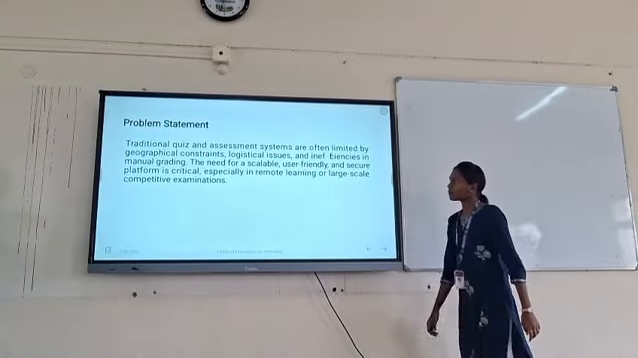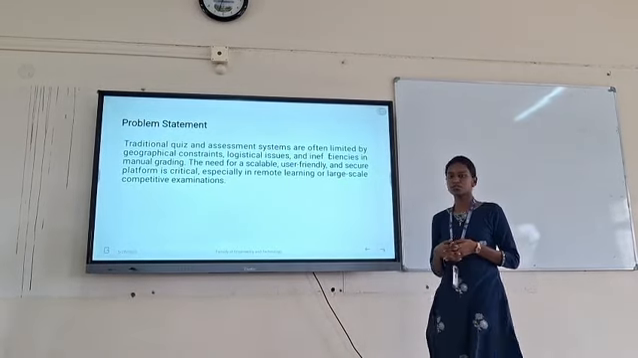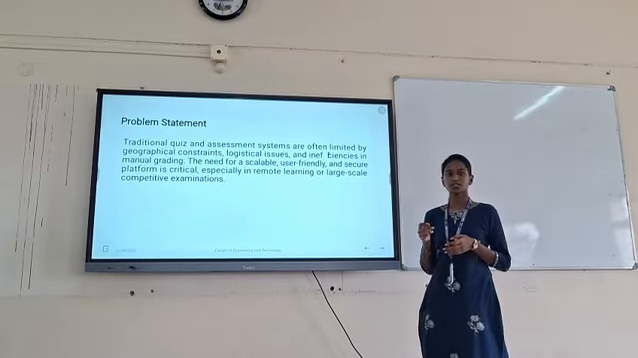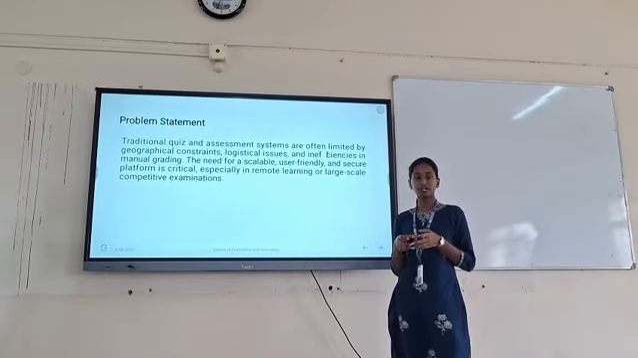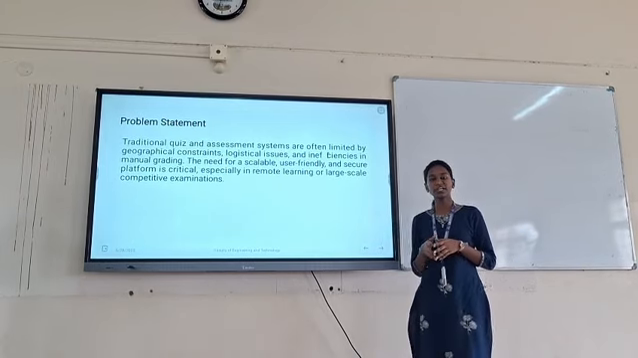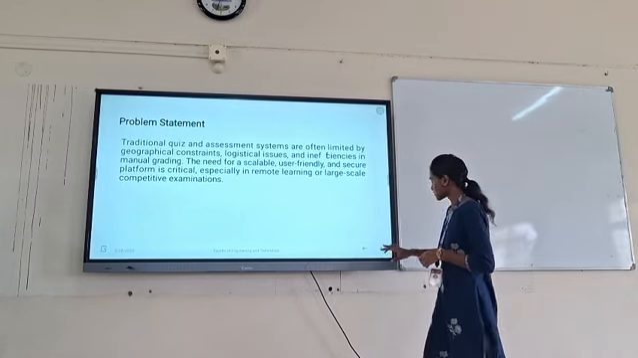And next comes the problem statement. Many online quiz applications have too many issues, one for users and another for administrators. For users, it is less effective and more confusing. For administrators, it is difficult to manage the different types of questions. And next comes methodology.